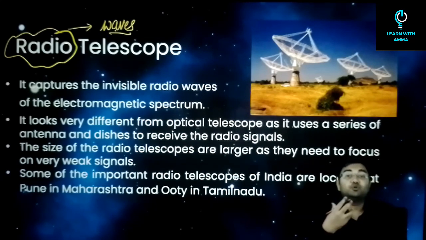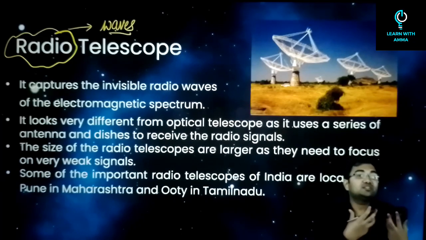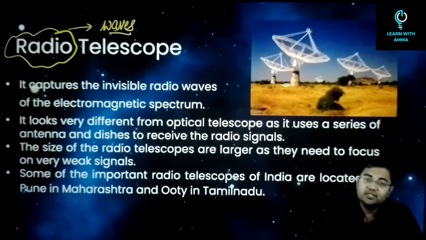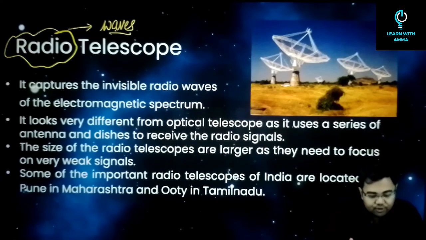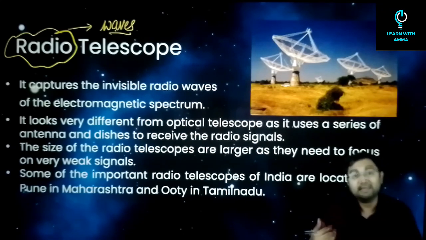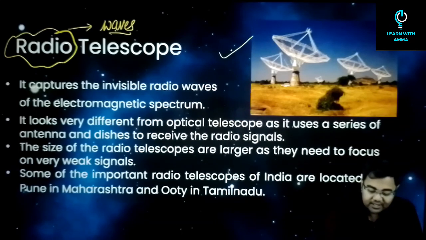For example, your mobile phones use radio waves. These radio waves can't be seen. You don't see the waves coming out of your mobile phone. So the telescopes that use radio waves for their observation are called radio telescopes. As you can see in the picture, this is how radio telescopes look.